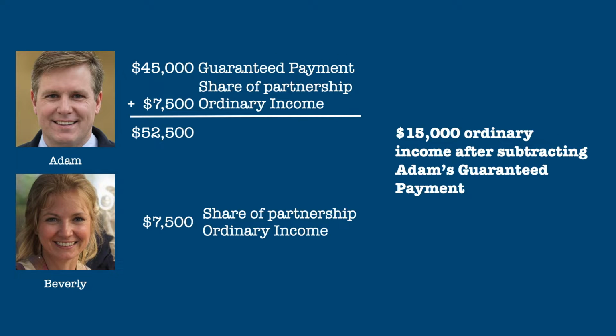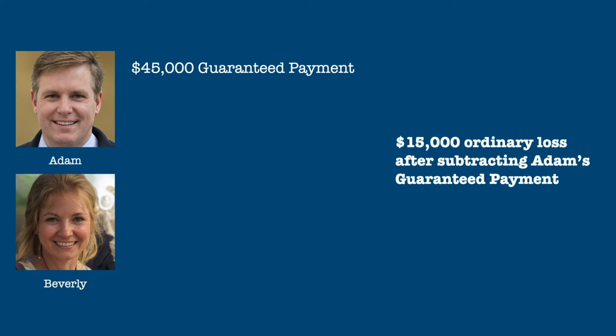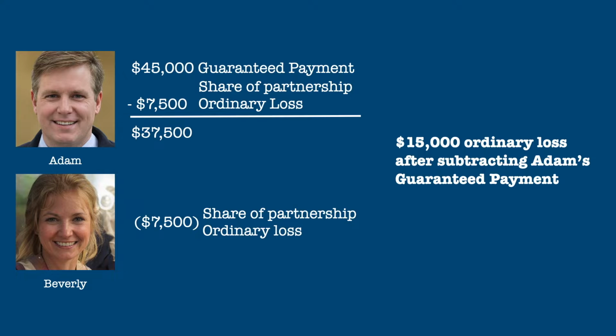If instead, after paying Adam his $45,000 guaranteed payment, the partnership sustained an ordinary loss of $15,000, Adam would be able to use his share of the loss to reduce the taxable income from the partnership to $37,500, while Beverly would have a $7,500 loss she could use to potentially offset other income she may have.